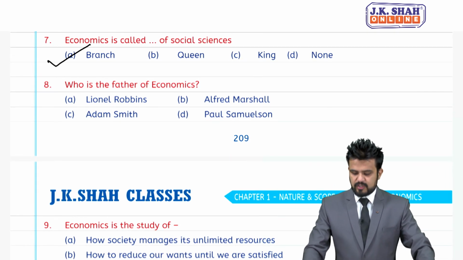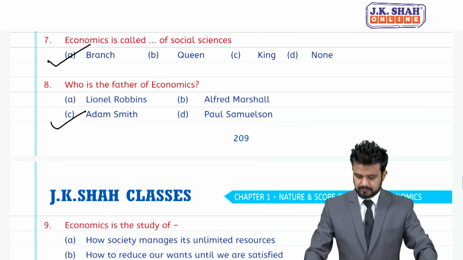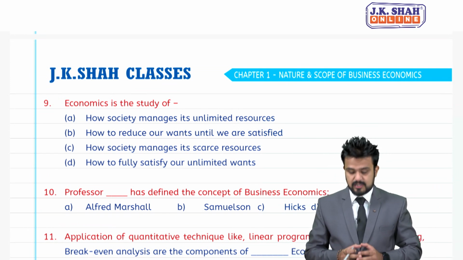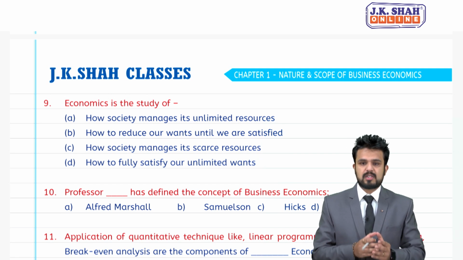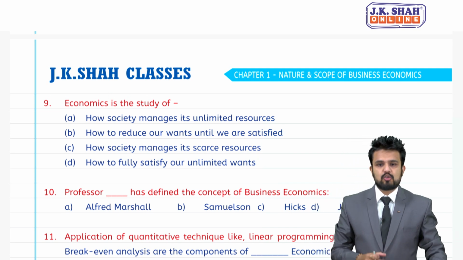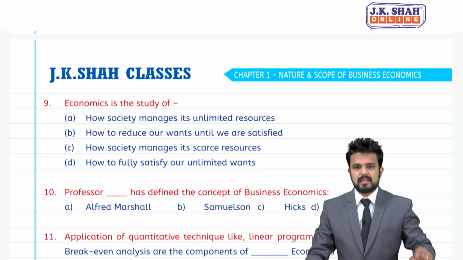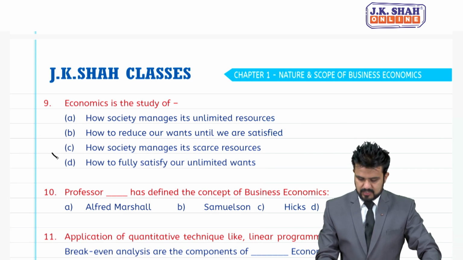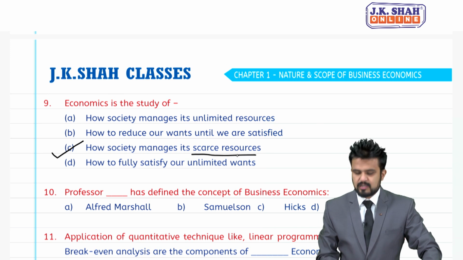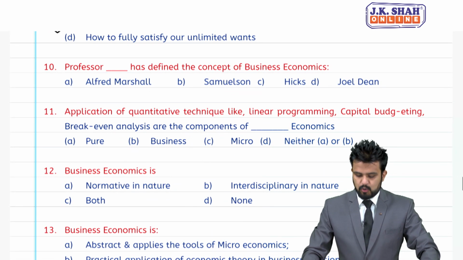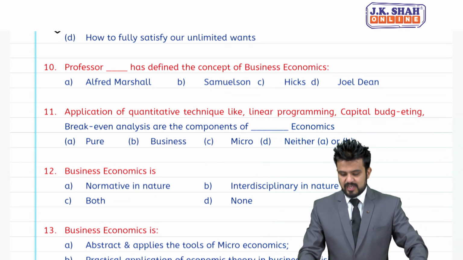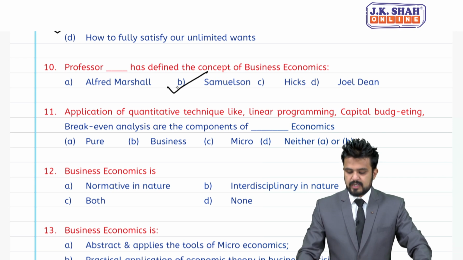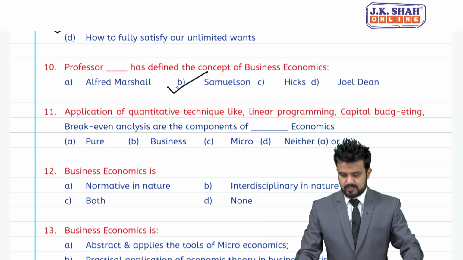8th MCQ, who is the father of economics? Very simple, it is Adam Smith. Moving to the 9th, economics is the study of, first, how society manages its unlimited resources, second, how to reduce our wants until we are satisfied. C is how society manages its scarce resources, and D is how to fully satisfy our unlimited wants. Most appropriate answer is C, how society manages its scarce resources. Moving to 10th, Professor dash has defined the concept of business economics. So, Professor Samuelson defined the concept of business economics.